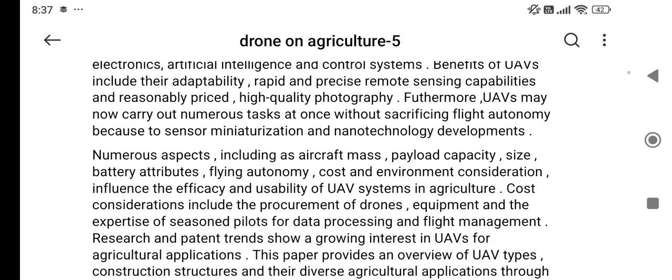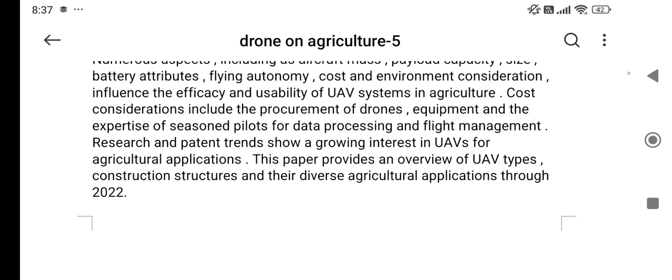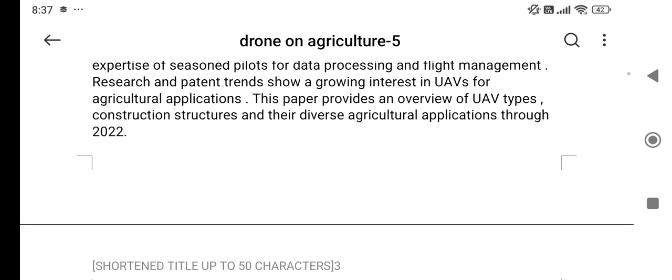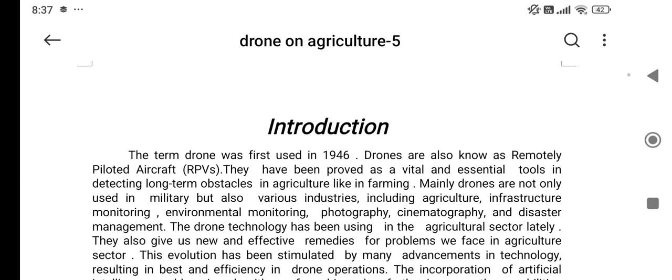Furthermore, UAVs may now carry out numerous tasks at once without sacrificing flight autonomy because of sensor miniaturization and nanotechnology developments. This paper provides an overview of UAV types, construction structures, and diverse agriculture applications throughout 2022.